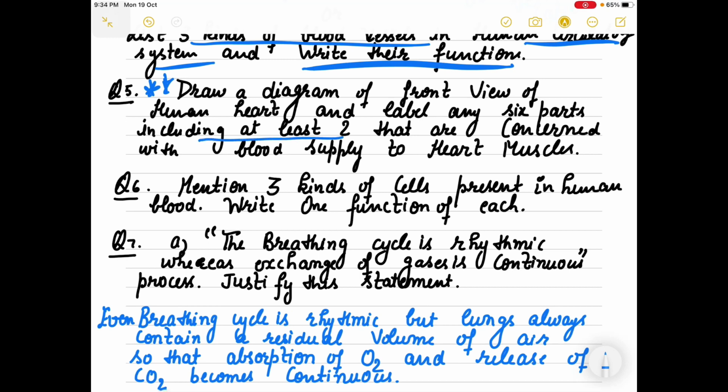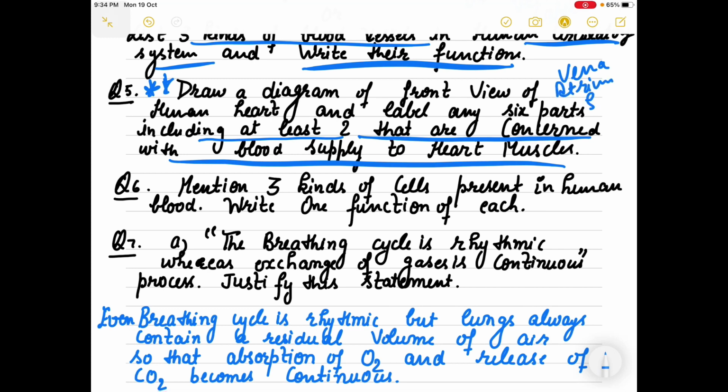Then you know that the diagram of the human heart is very important. That is just to get you confused, the 2 parts that are concerned with the blood supply to the heart muscle. You have to give each part in detail: vena cava, superior and inferior, atriums, then ventricle, septum, right, valves, aorta, pulmonary artery, pulmonary veins, everything you have to label here.